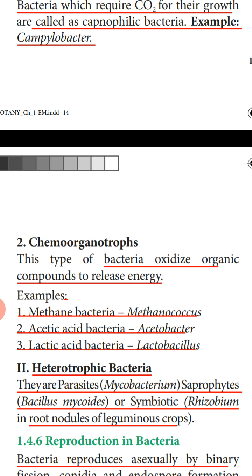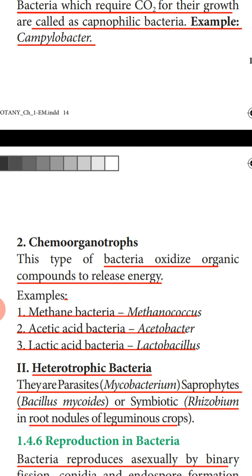Next mode of nutrition we are going to study in bacteria is the heterotrophic mode of nutrition. So heterotrophs means this type of bacteria get the food from other organisms. They cannot prepare their own food. So here, some bacteria are parasites.